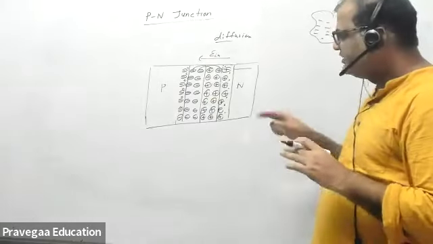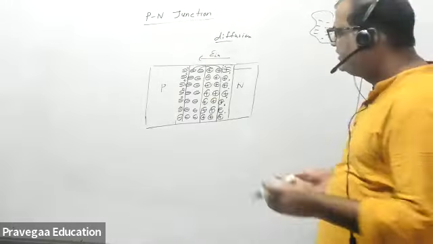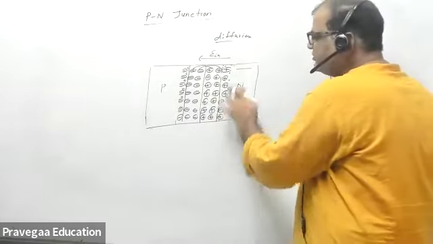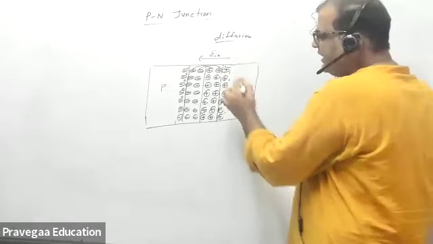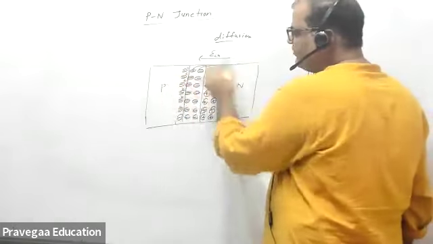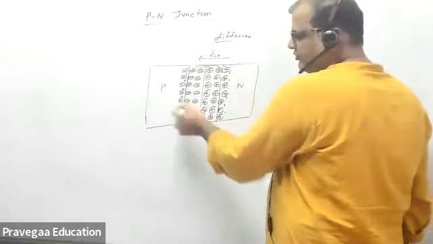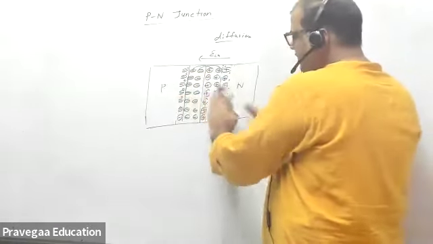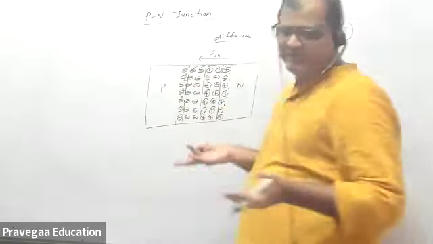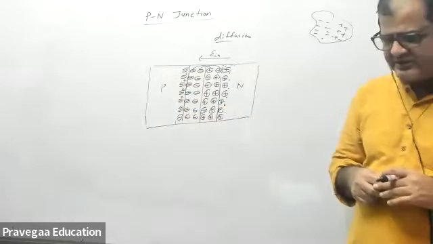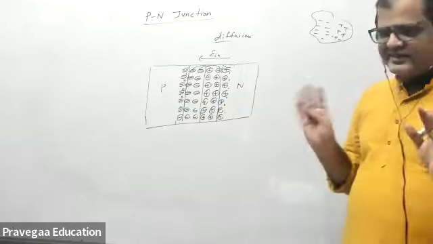Okay, if this diffusion does not stop, then what will happen? These electrons will keep on moving here, keep on moving here, keep on moving here. It will keep on neutralizing the holes. So the whole PN section will become charged. Okay, so that doesn't happen.